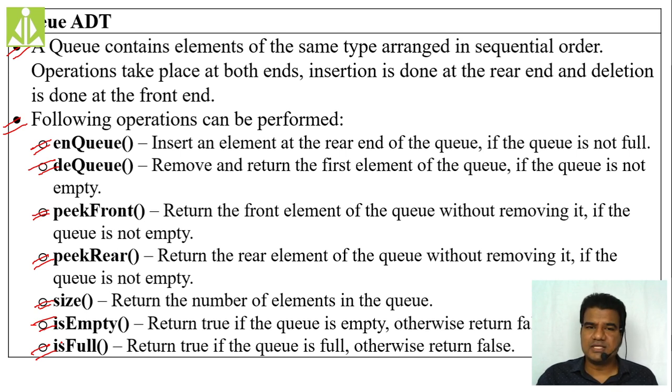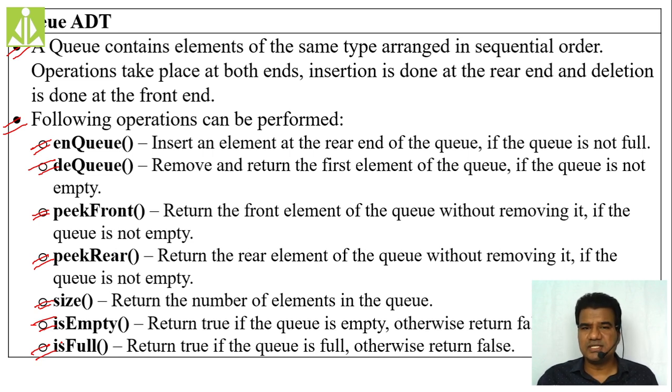Even if the queue has one element, we will not consider that queue as an empty queue, and neither will we consider it a full queue. So isEmpty will return true only if the queue is completely empty, otherwise it will return false. Then isFull: only if the queue is completely full do we consider it full.